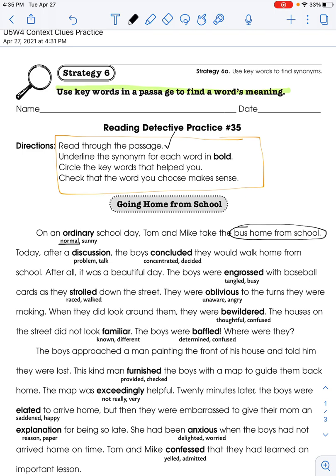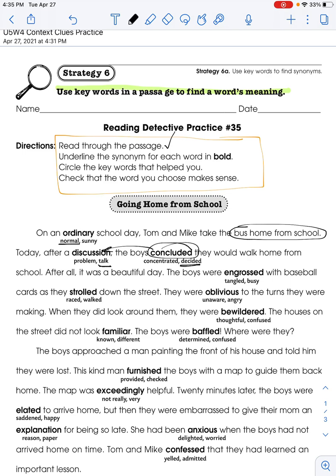So I need to decide, does discussion mean after a problem or after a talk? Well, I'm going to assume that it means talk, okay? The boys concluded. Does that mean that the boys concentrated that they would walk home from school, or the boys decided they would walk home from school? Well, I think it means decided. Concluded would mean decided, and that word actually helps me figure out discussion, right? And they kind of help each other.